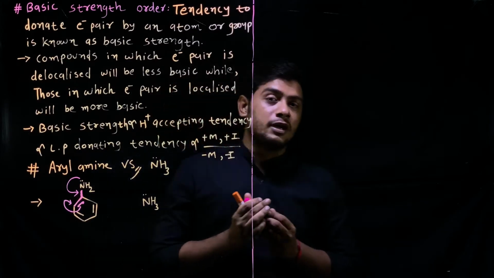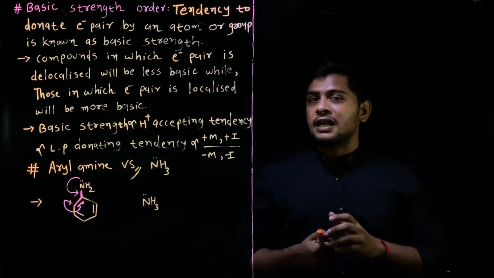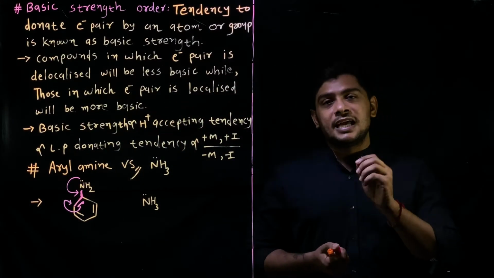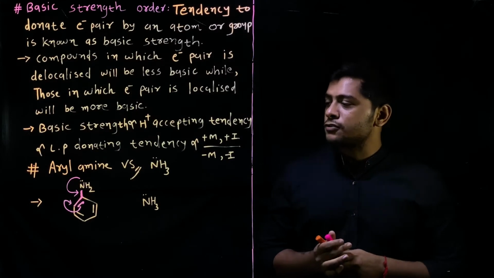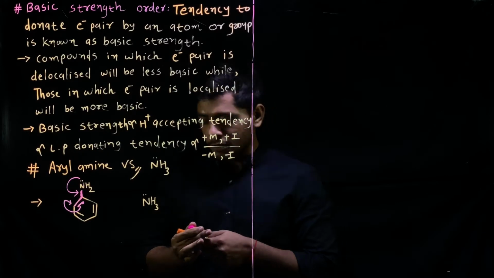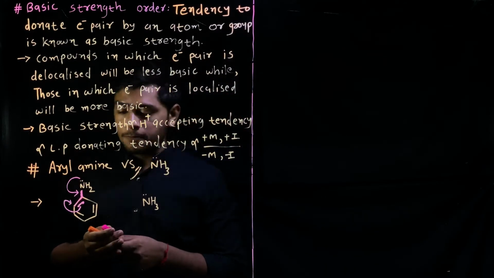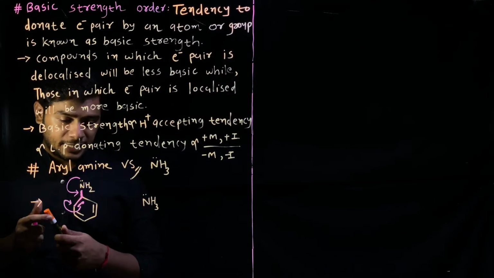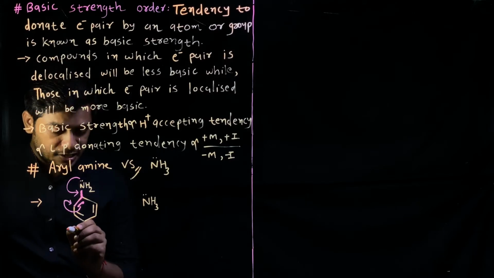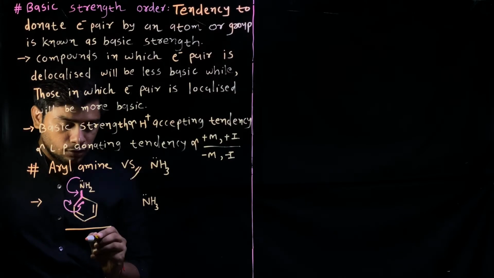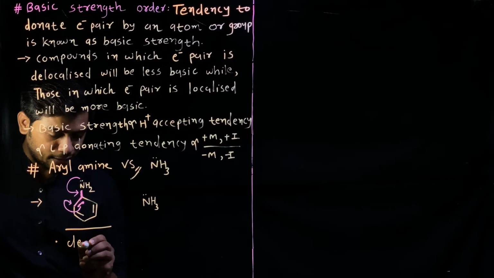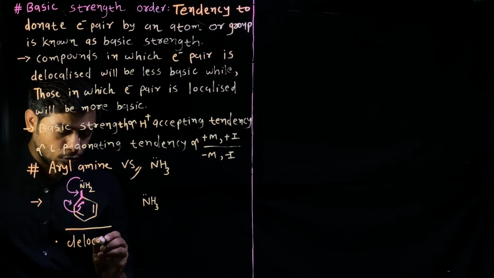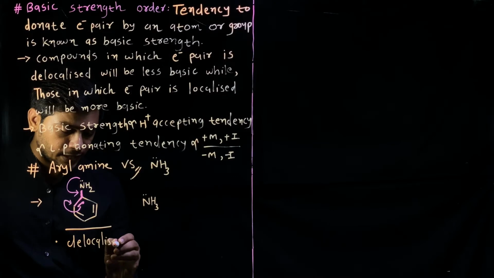And as I told you earlier, when delocalization of electrons increases, basic strength decreases. Let me tell you, there are 5 resonating structures possible in the case of aniline due to delocalization of electrons. So let me make a point that electrons are delocalized in the case of aniline.